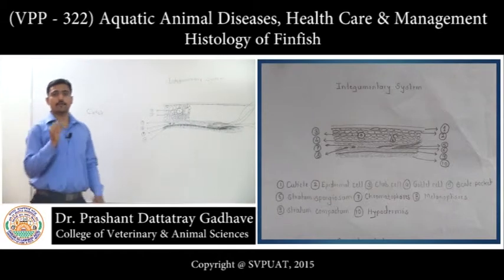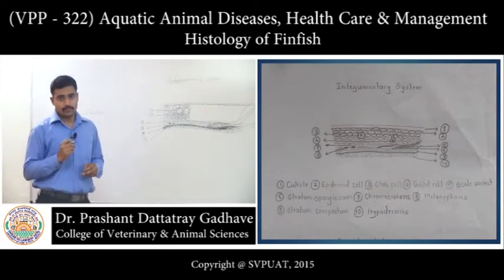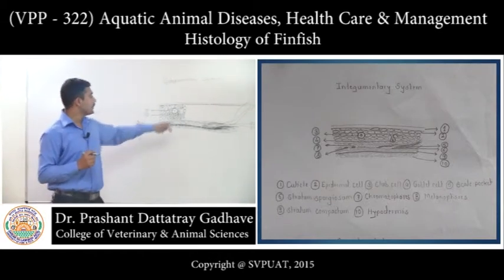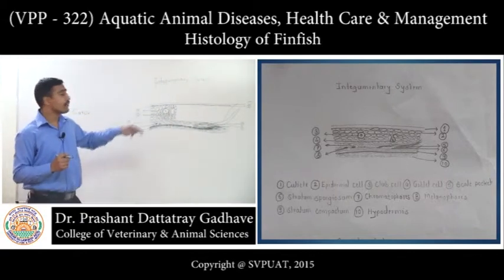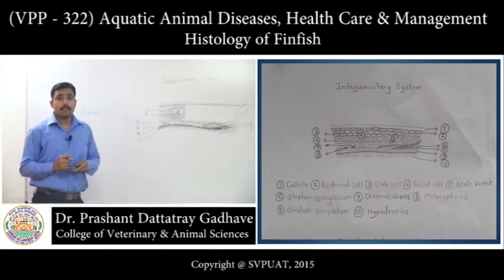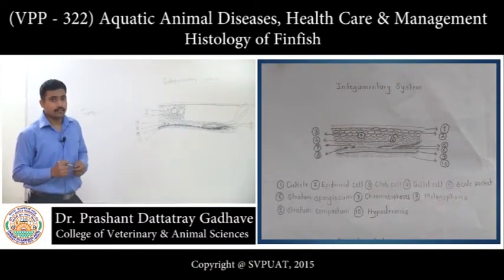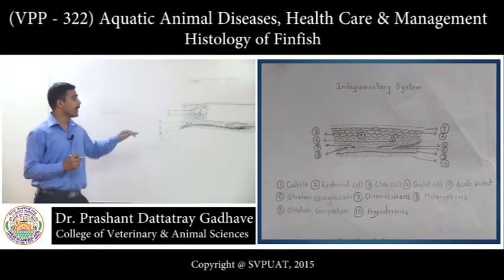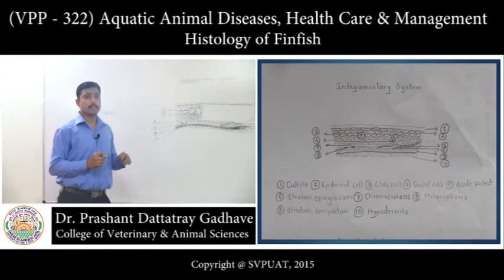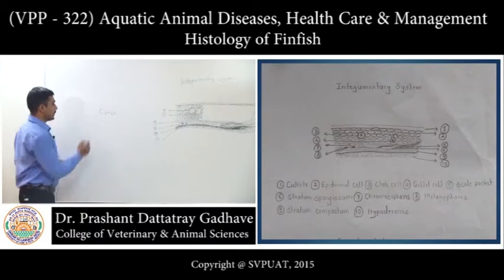The first layer is the cuticle, which is formed from the secretion of this cell, that is the goblet cell, and the slough of epidermal cells. Slough of epidermal cells and mucus form a cuticle over the epidermis. The second layer is the epidermis.